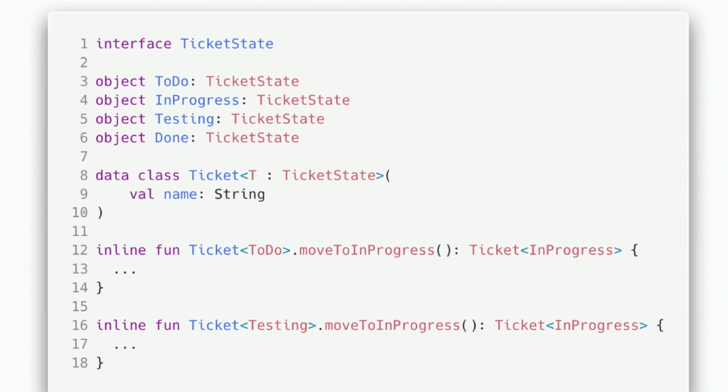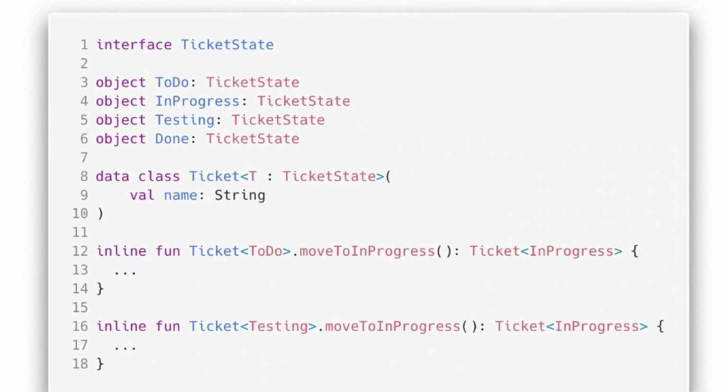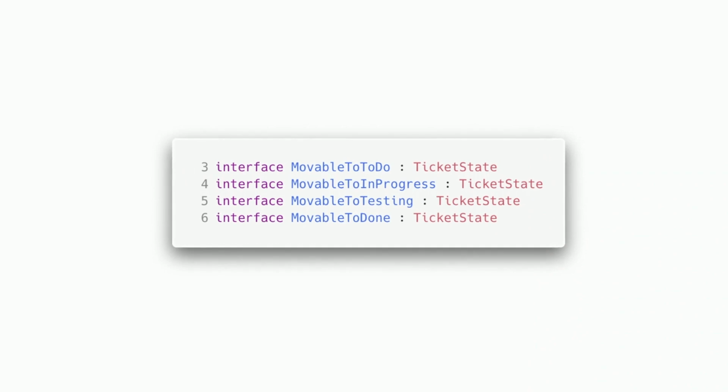Similarly, testing. Now, I would bet that those implementations for this sort of simple drag and drop move around thing are going to look damn near identical. So let's see how we might be able to put a little extra varnish of abstraction on that and make some new interfaces. So we have 4 interfaces here, and they describe a trait on an object. This object is movable to do. This one is movable to done.